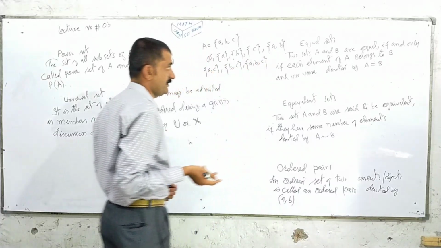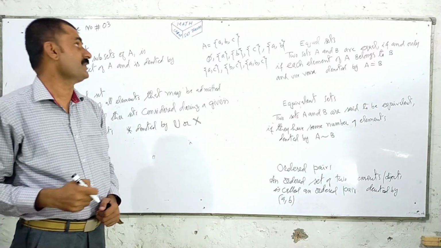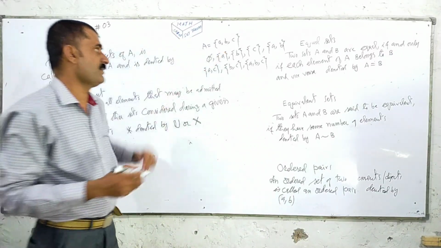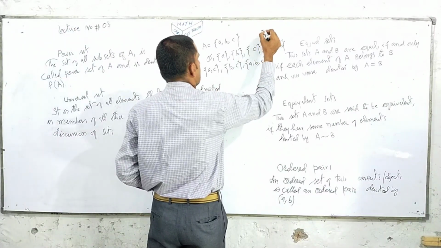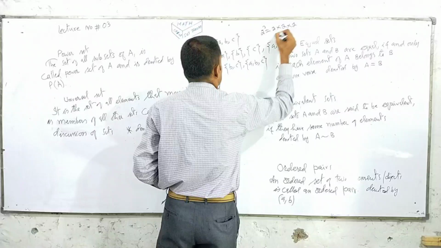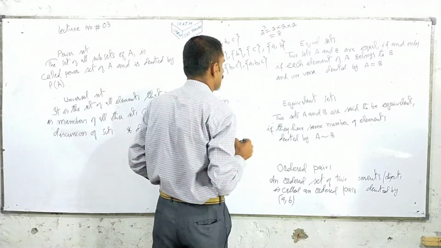This becomes 8 subsets because the number of elements in A is 3, so the total number of subsets is 2 power 3, which means 2 multiplied 3 times, equal to 8.